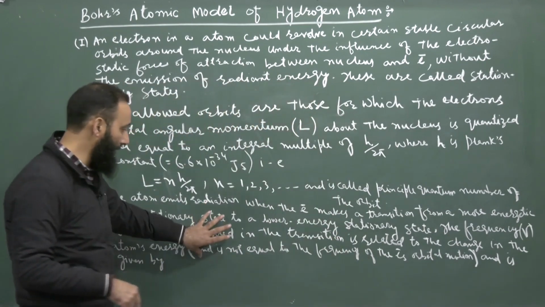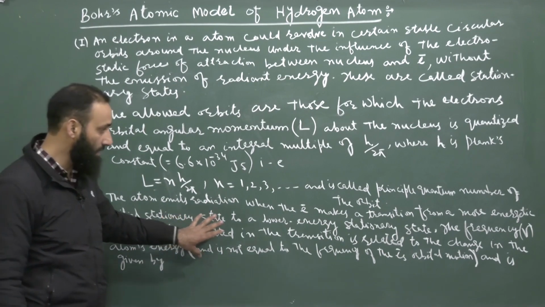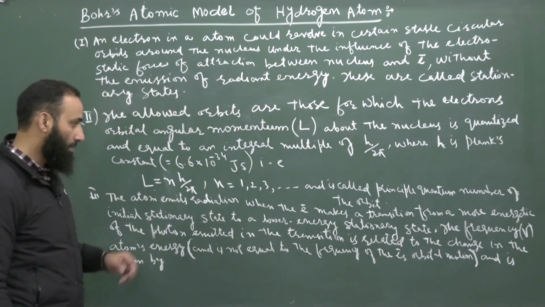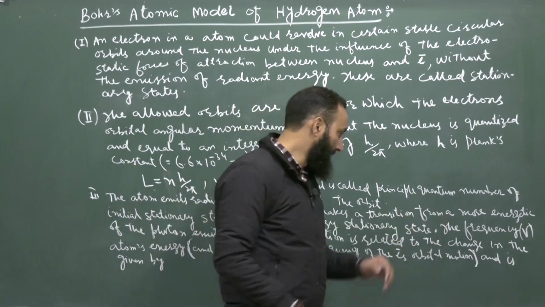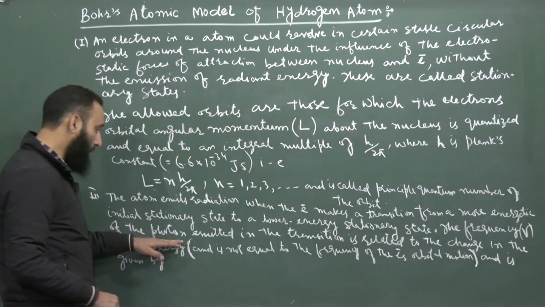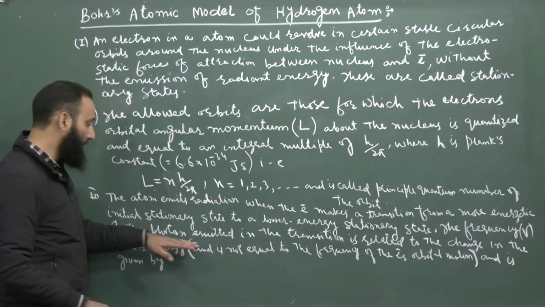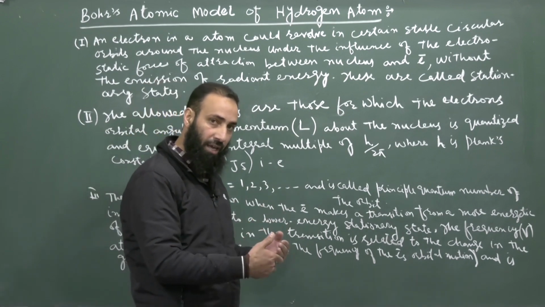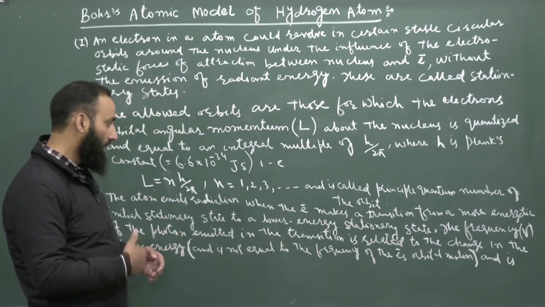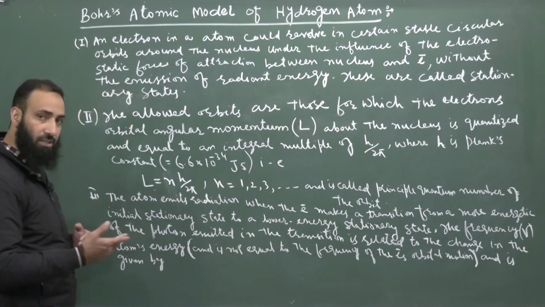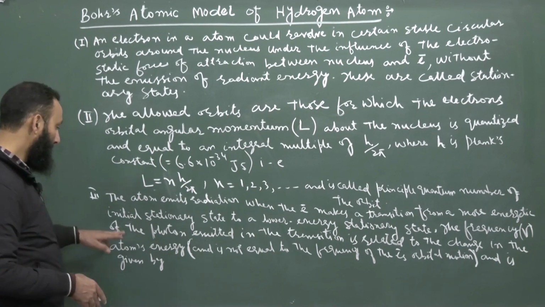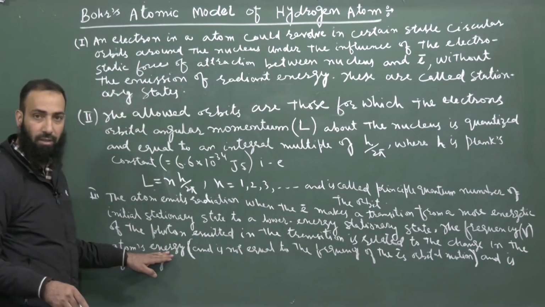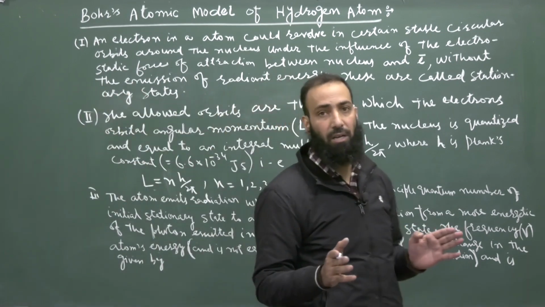This postulate is as per the conservation of energy, and here he applies the early quantum concepts proposed by Max Planck and Einstein. The frequency of the photon emitted: when the atom makes a transition from some initial higher energy state to a lower one, it emits radiation. What is the frequency of the photons emitted by the atom? The frequency of the photon emitted in this transition is related to the change in the atom's energy.